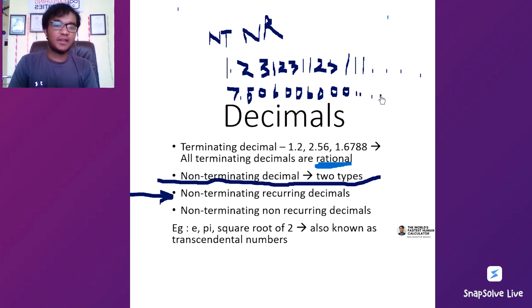Let's look at these two numbers. These are infinitely extending, so these are non-terminating.